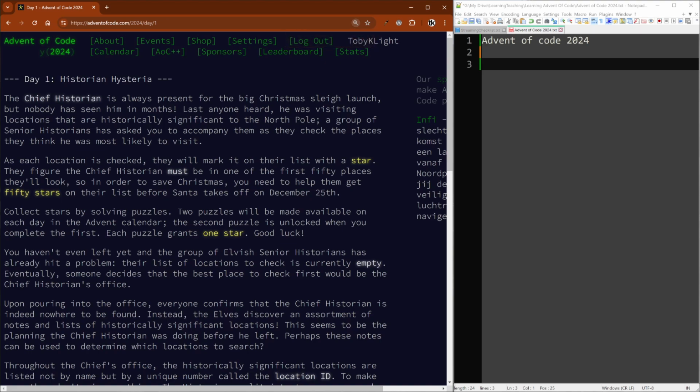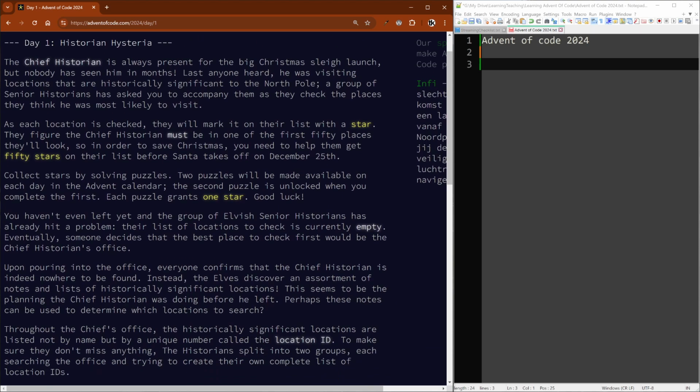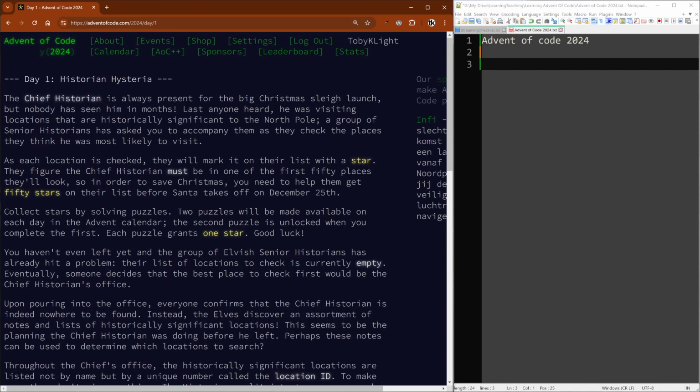But nobody has seen him in months. Last anyone heard, he was visiting locations that are historically significant to the North Pole. A group of senior historians has asked you to accompany them as they check the places they think he was most likely to visit. What are we, like a historian security guard? As each location is checked, they'll mark it on their list with a star. We want to get all the stars. That's how Advent of Code works.